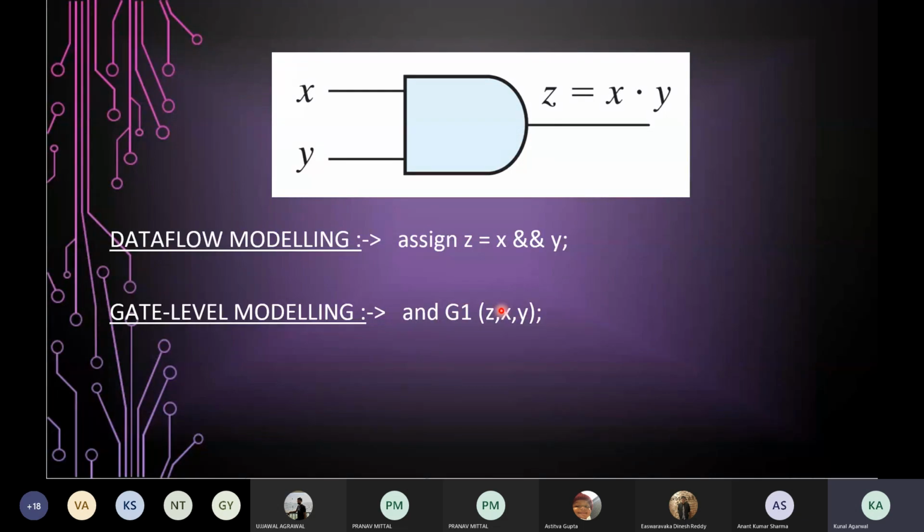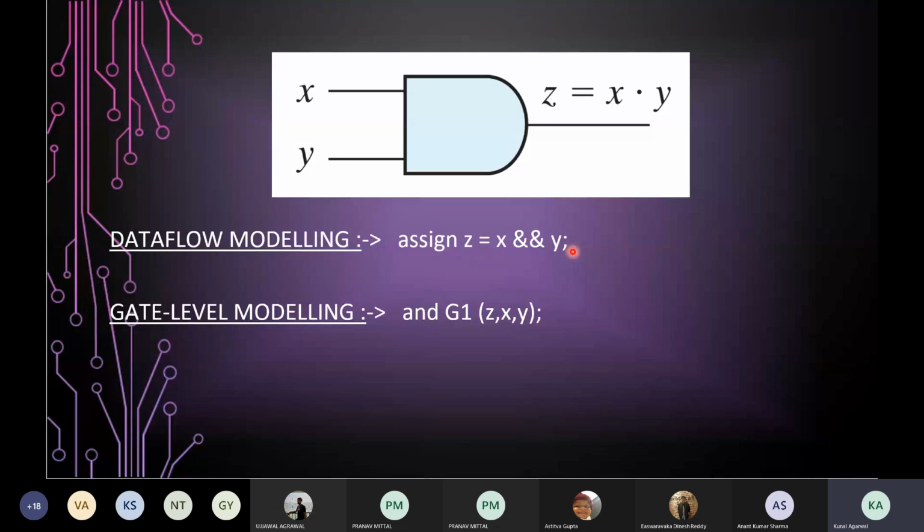In data flow modeling, the keyword used is assign. So in gate level modeling, the keywords were the gate names like AND, NAND, or NOR. But in data flow modeling, we use a single keyword which is assign. That is, it assigns a value to the target output, which is Z. The Z is the target output, followed by an equal to sign, which is also known as the assignment operator, and a Boolean expression. That is the value which must be assigned to the target output Z. Now there is no upper limit on the number of logical operators that can be present in the Boolean expression.